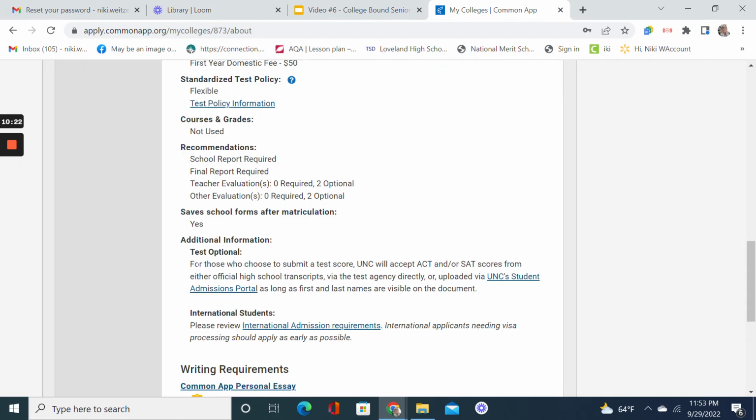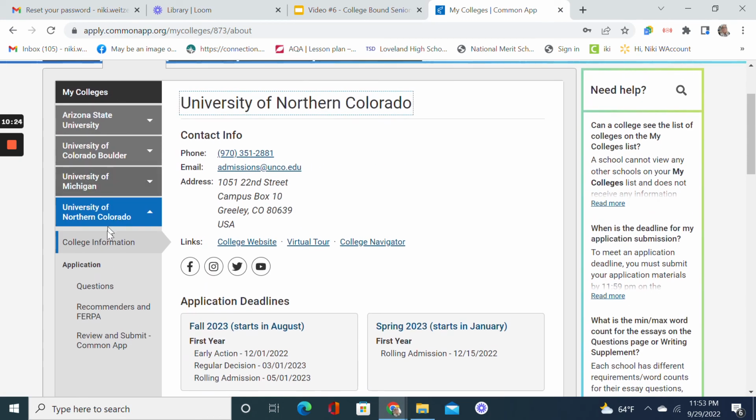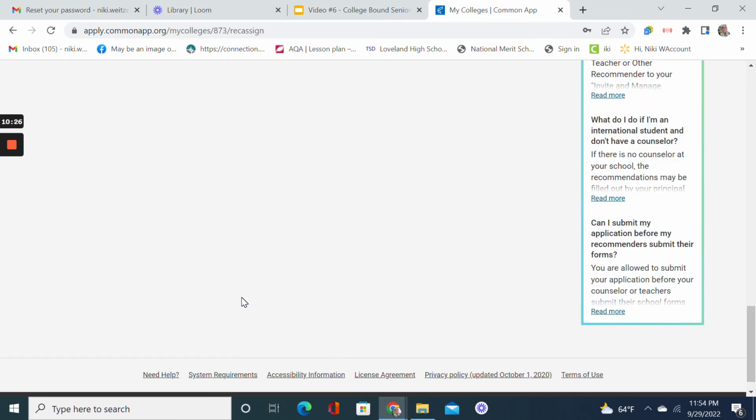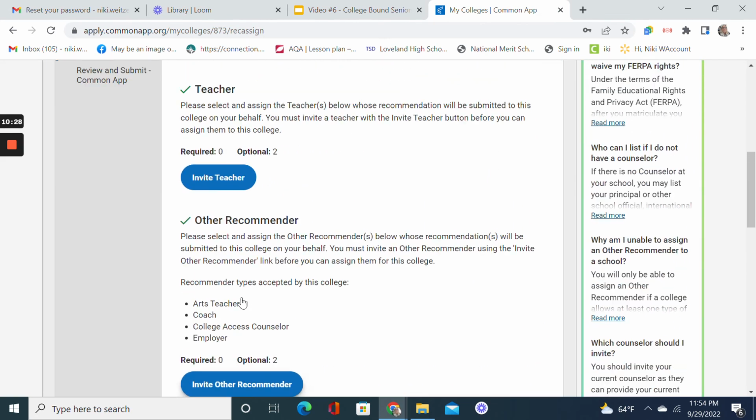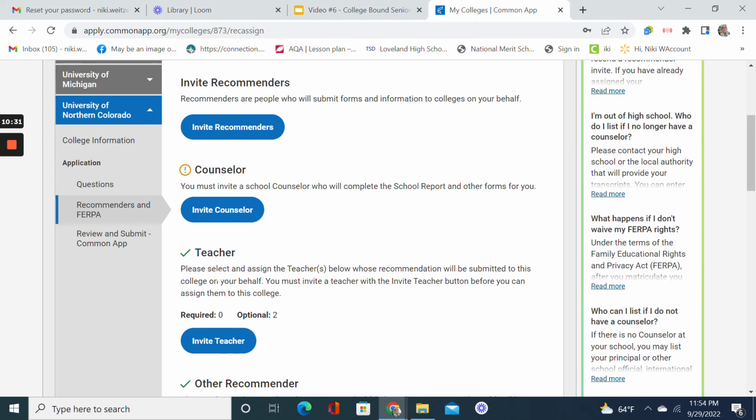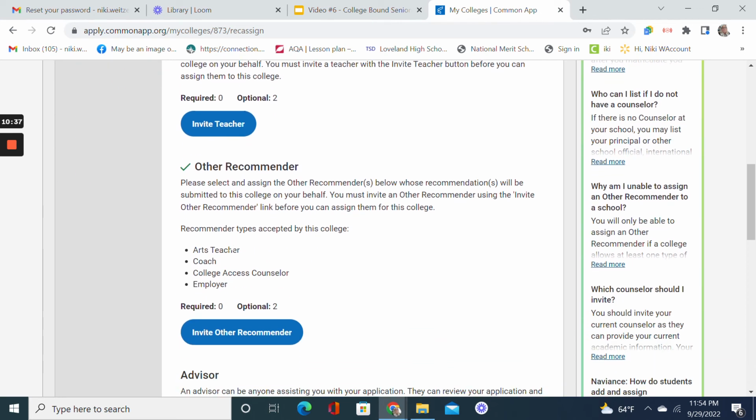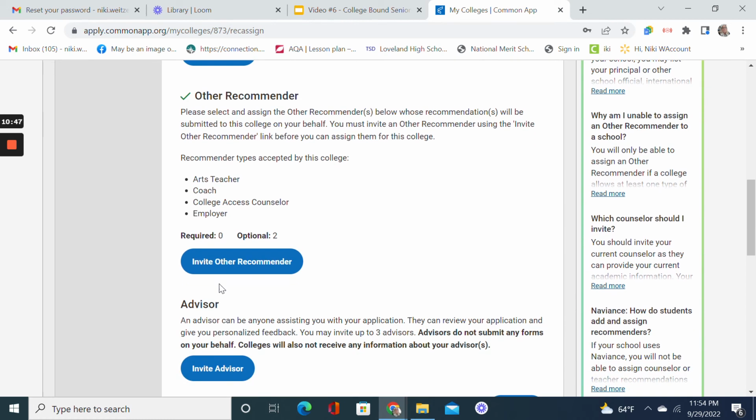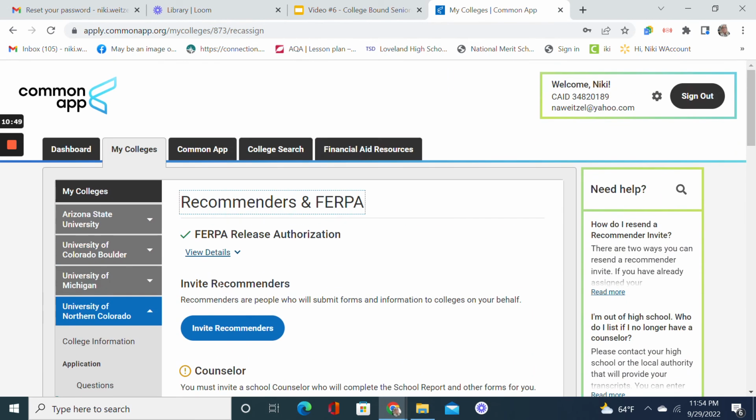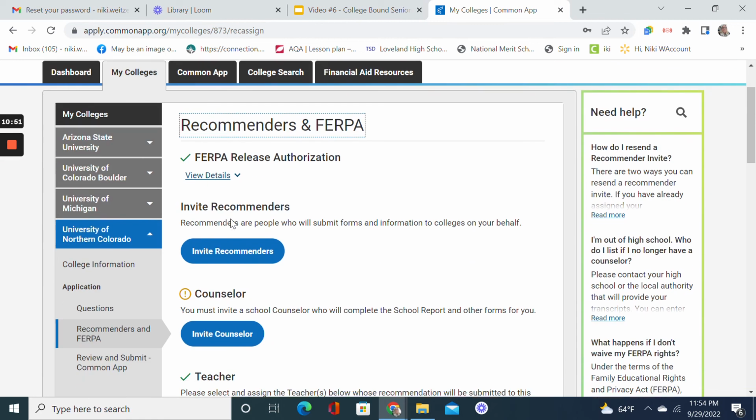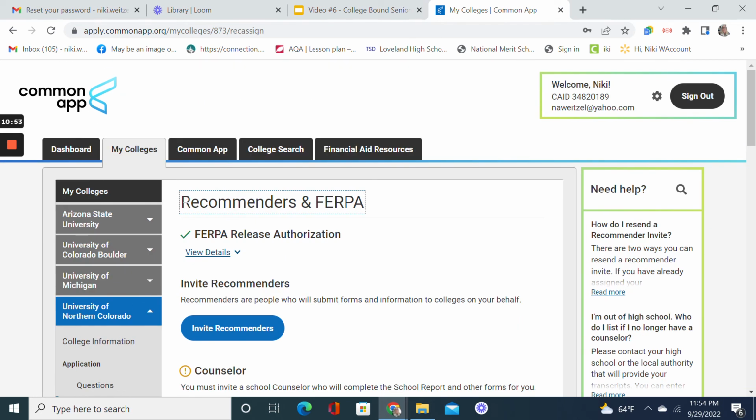And then UNC is still just a little bit different. So they do not require a teacher. This is completely optional. You are going to put in your counselor. They also have an other option you can put in too, but you will see that their list is a bit shorter than the University of Michigan. So you just need to look at each of those and see what you are allowed to send to each school.